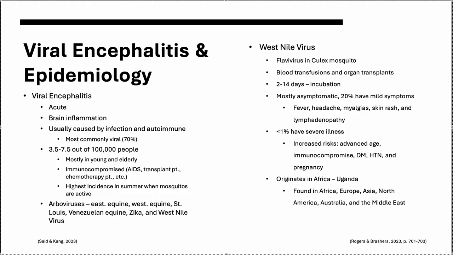West Nile virus is the most frequent neuroinvasive infection and is transmitted primarily in the United States by the Culex mosquito. It can also be transmitted by blood transfusions and organ transplantation. The incubation period in humans is 2 to 14 days, and most individuals are asymptomatic at this point.